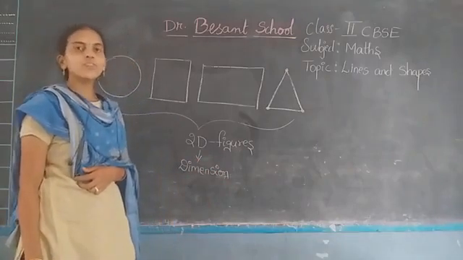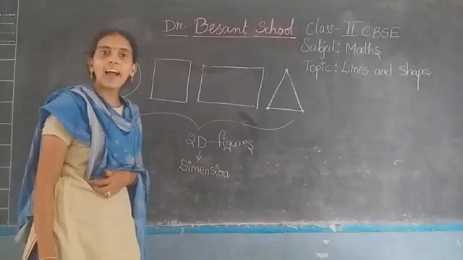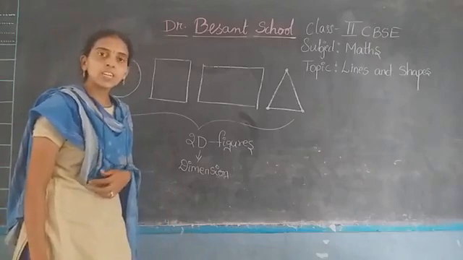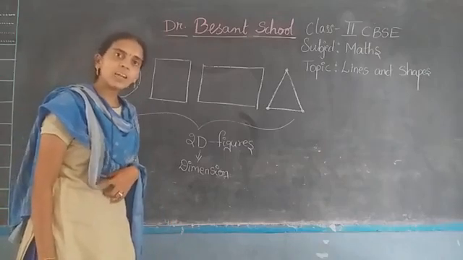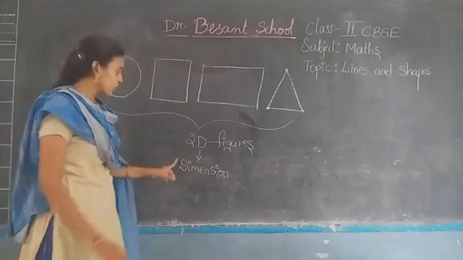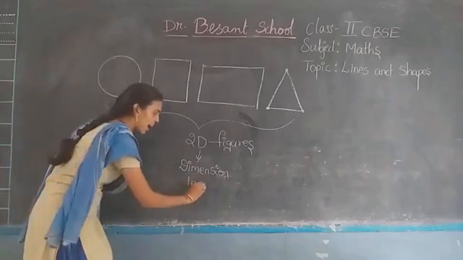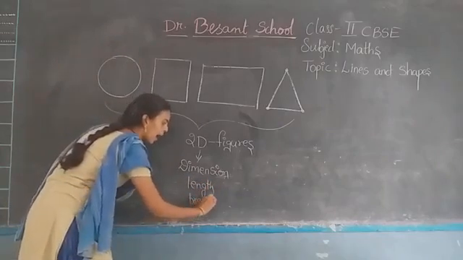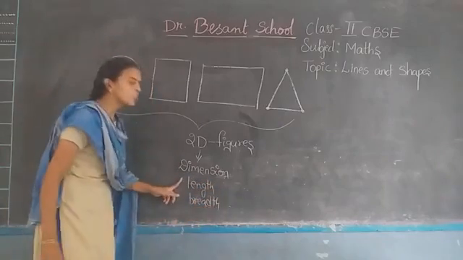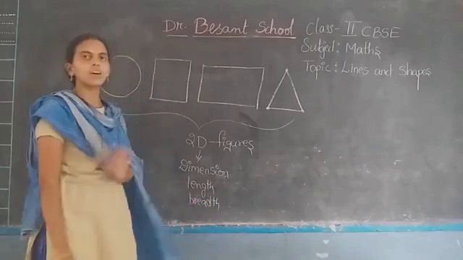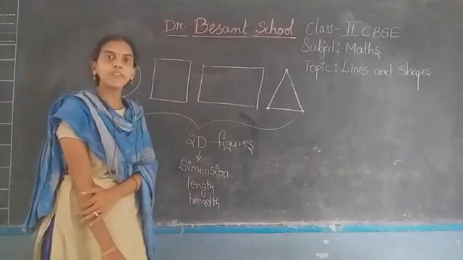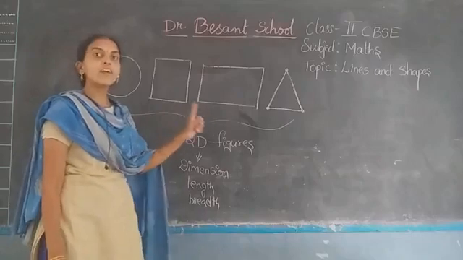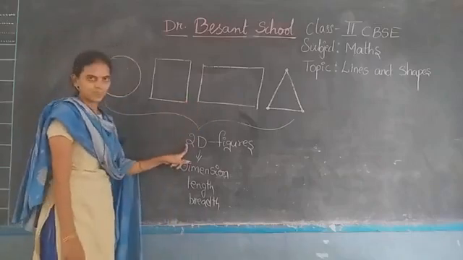The figures which have length and breadth. Length and breadth are called the dimensions of these figures. That is why we have mentioned 2 here.